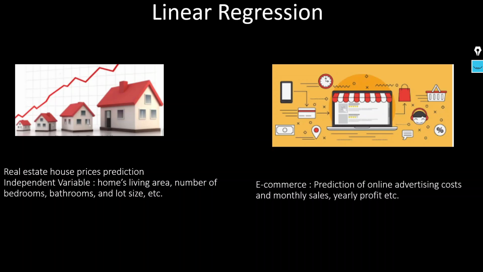If you see here, there is one common thing we can observe in both examples, right? Here we are predicting the price, and here we are also predicting the profit, sales and cost. So the output value that we are predicting should be continuous.